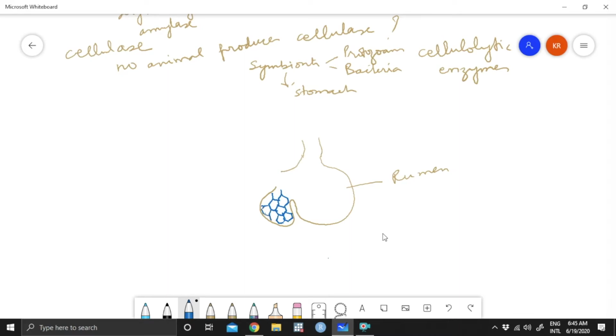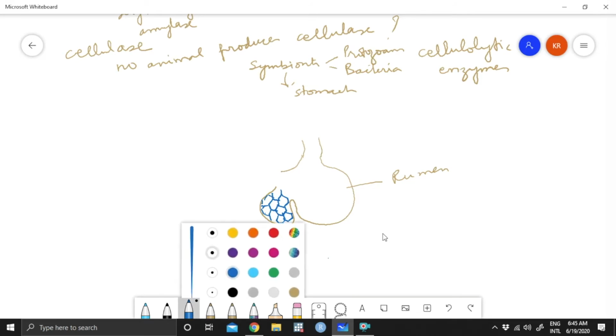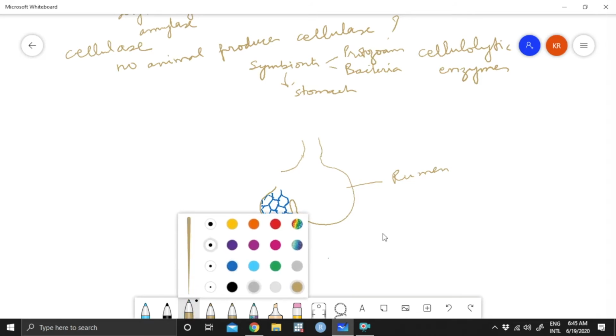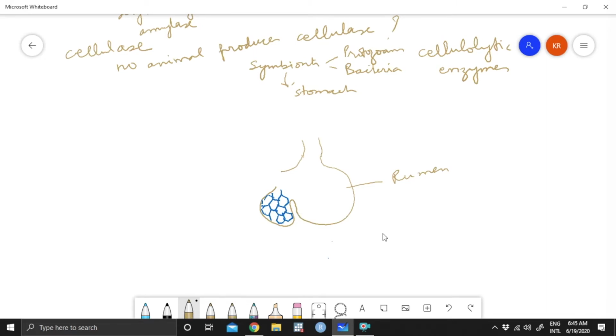These are nothing but projections of the folds of the compartment of the stomach. So this part is the reticulum.